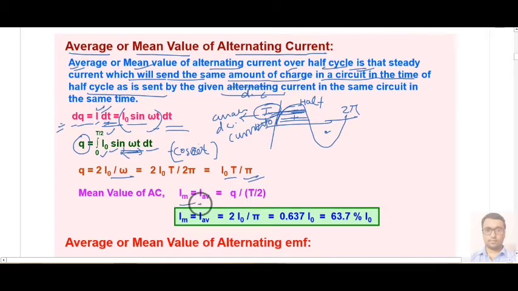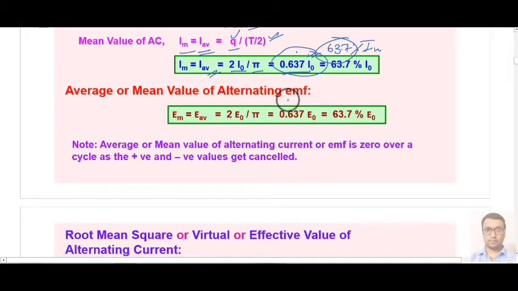So the mean value or average value of current will be total charge upon time, that is T by 2, so Im will be 2 I naught upon pi. This can be given as 0.637 into I naught, or you can say 63.7% of I naught. So this is the value of average current over a half cycle. Similarly, we can get the average value or mean value of alternating EMF, and that value comes out to be 2 E naught upon pi, or 0.637 times E naught.